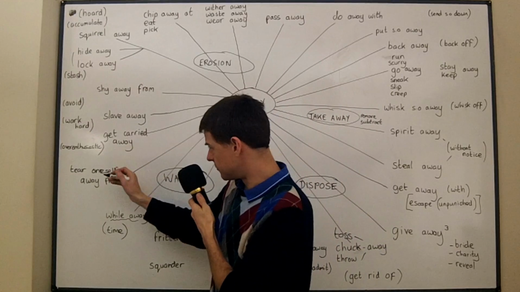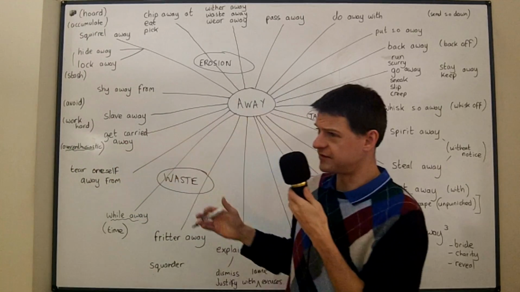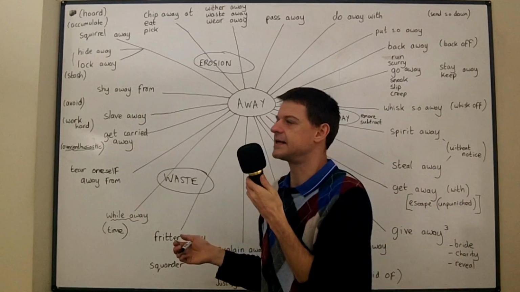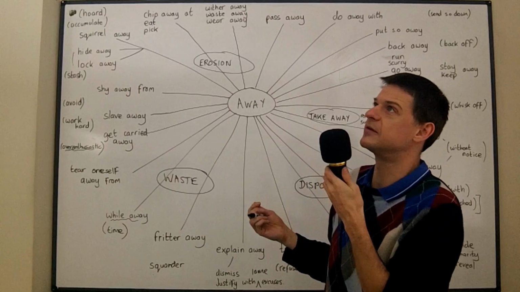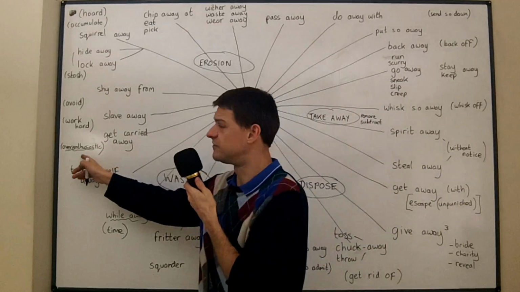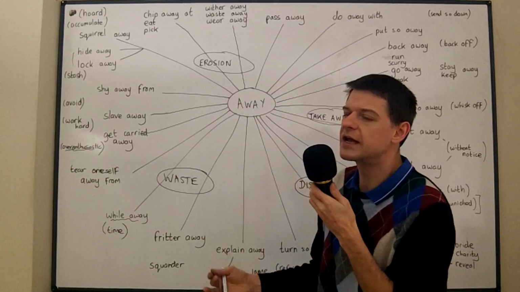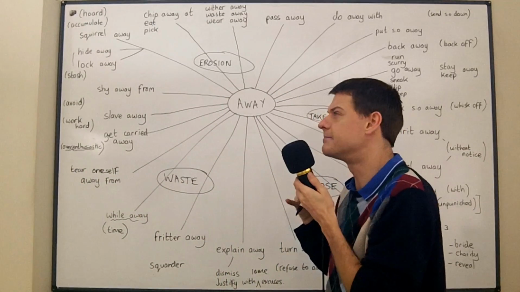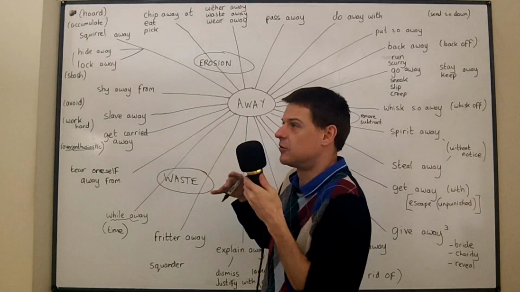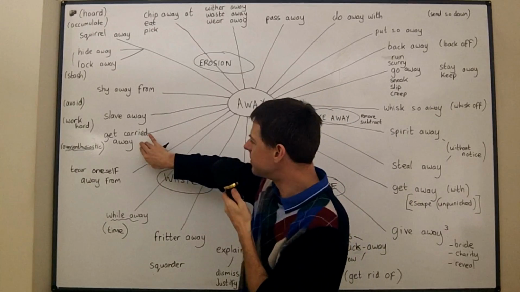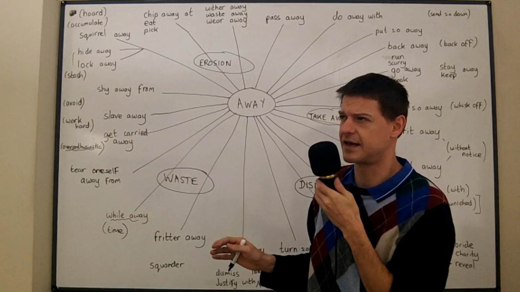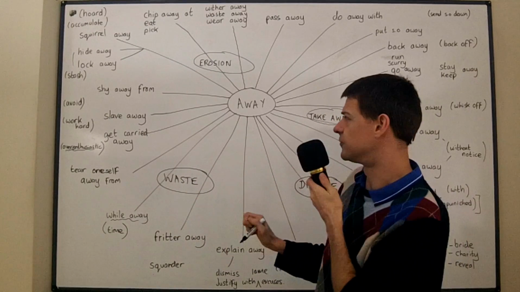Okay, so if you get carried away, you get over enthusiastic about something. So maybe you get overexcited and perhaps you're arguing with someone and you get carried away and in the end you hit them. That would mean, yeah, you've got far too over-enthusiastic and you got carried away. Your emotions took over, and you couldn't stop them taking over your personality. So it could be positive, or it could be, well, normally it's just neutral or negative. It's not usually positive when you get carried away, but it could be just neutral.